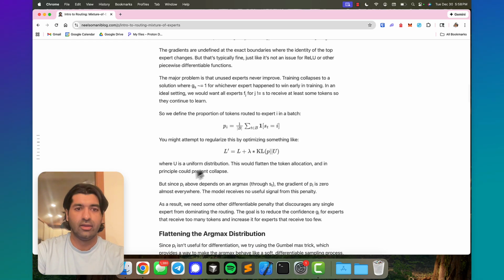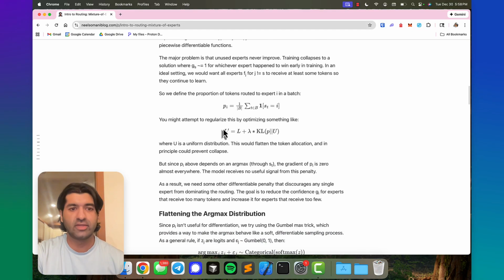And the issue is that P sub i depends on an argmax implicitly. This indicator variable is selecting the s sub t such that G sub i is the greatest. And at almost all points, the gradient of P sub i is going to be 0 then. Because unless you're exactly at the boundary where one expert would be selected over another, in general, the output's not going to change. So we have to take a different approach.